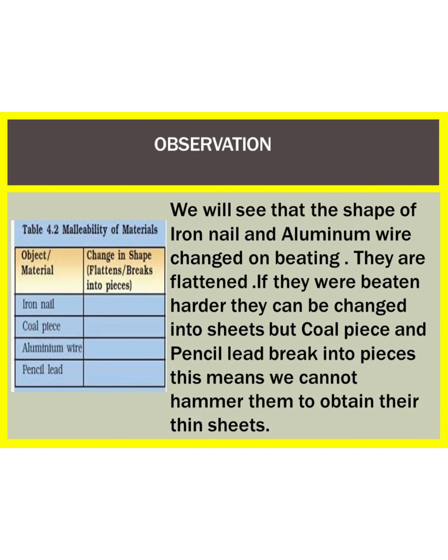Students, after performing activity 1, we will see that the shape of iron nail and aluminium wire changed on beating. They are flattened. If they were beaten harder, they can be changed into sheets. But coal piece and pencil lead break into pieces. This means we cannot hammer them to obtain their thin sheets. Students, table 4.2 is given in your textbook that you have to fill it yourself by seeing this observation.